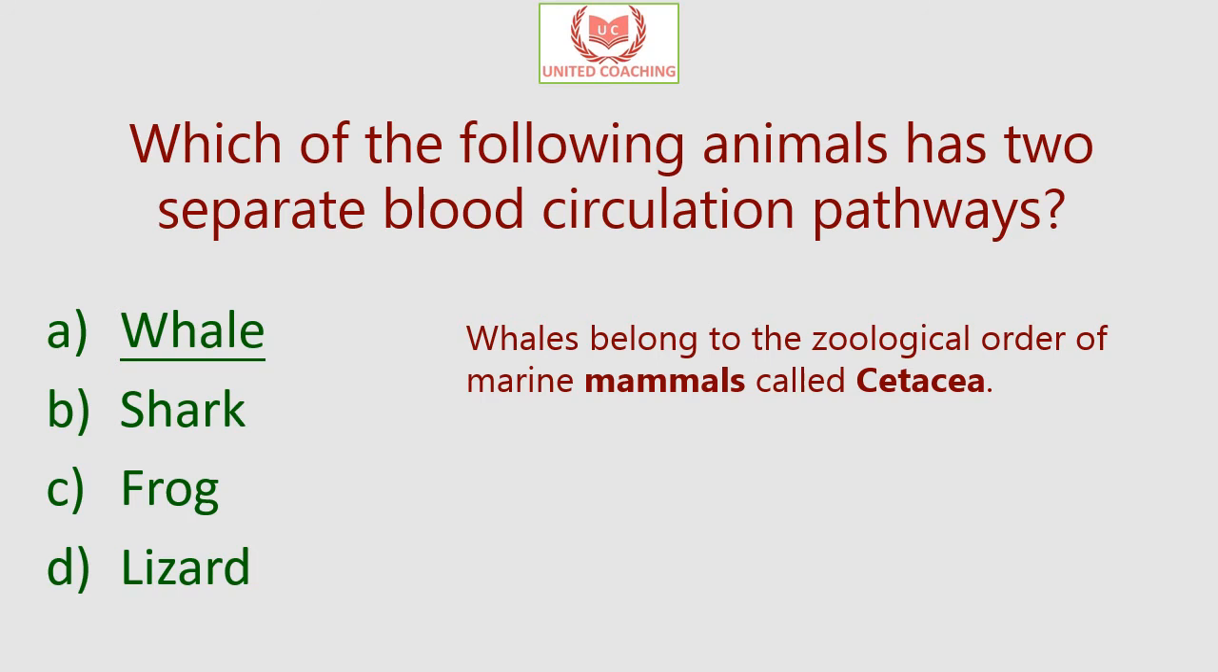One is the pulmonary circulation, where the blood flows between the heart and lungs, and second is systemic circulation, where the movement of blood is from the heart through the rest of the body. And the double circulation system occurs in mammals and birds only. And over here the whale is a mammal. Whale belongs to the zoological order of marine mammals called Cetacea, and this also includes dolphins and porpoises. So over here only the whale is the mammal, and it has double circulation pathways.